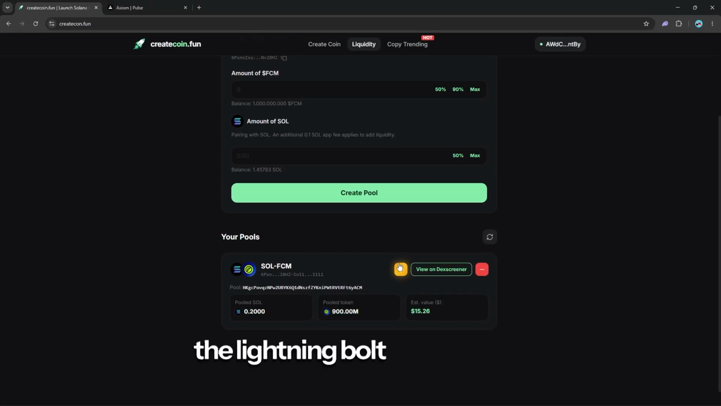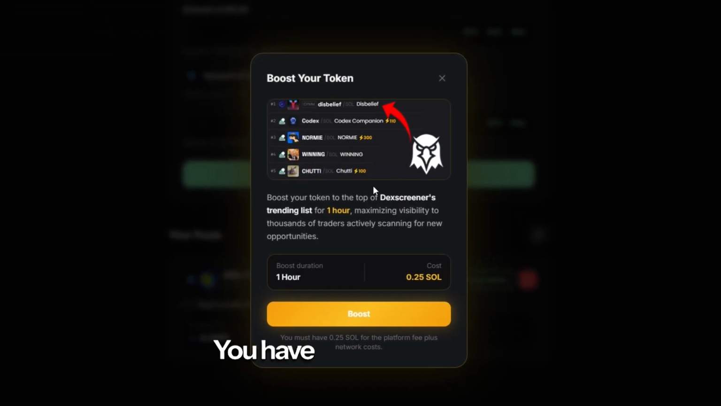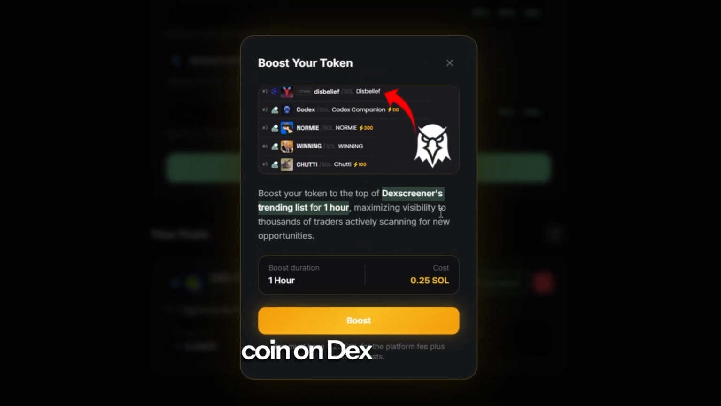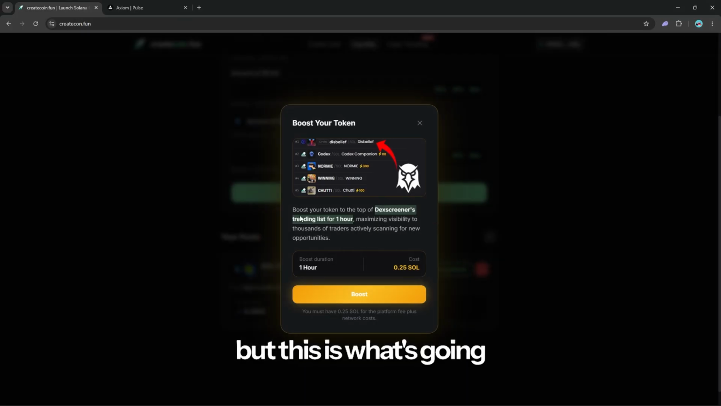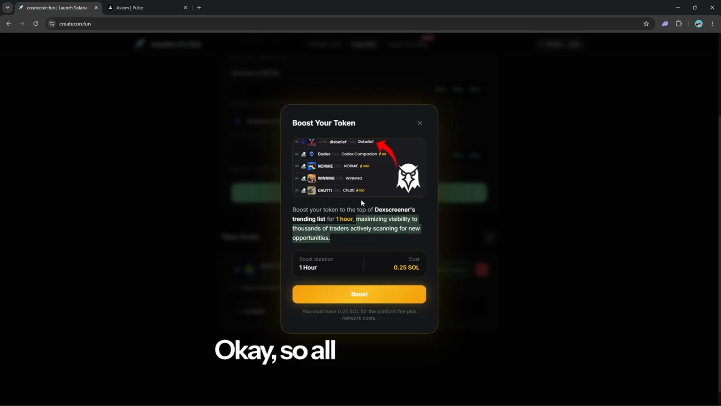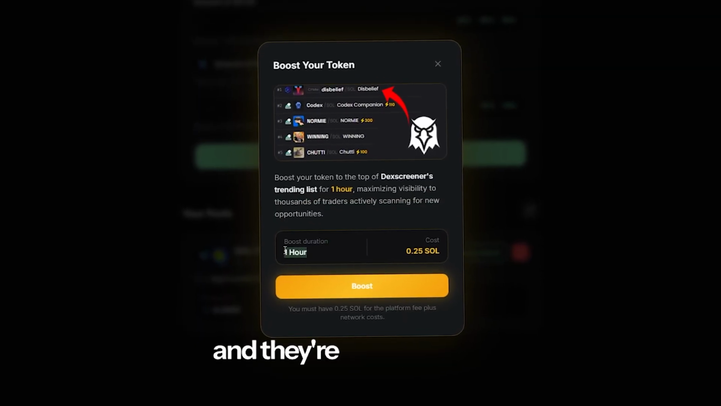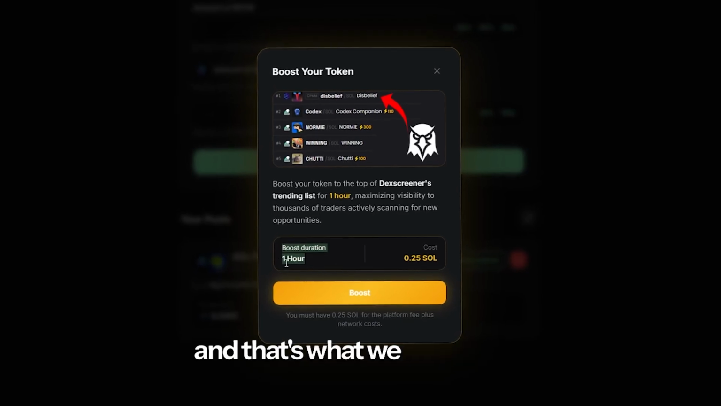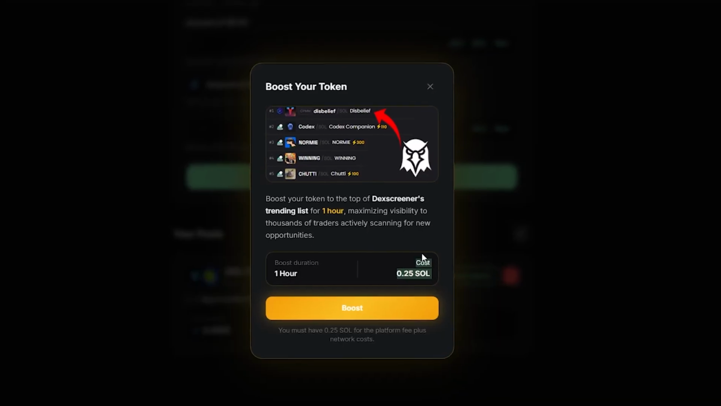We've got the lightning bolt button here. This is the most crucial part of this process. You have got to boost your coin on DexScreener. Now, it does cost us 0.25 Sol, but this is what's going to guarantee us the big bucks. All those bots and trend chasers are going to be casually scrolling away, and they're going to see us and buy us, and that's what we want them to do. So make sure to boost your coin on DexScreener for an hour.